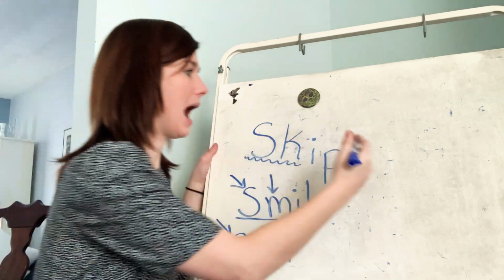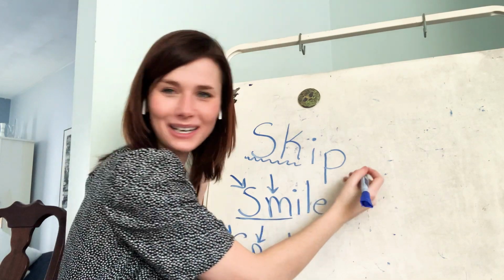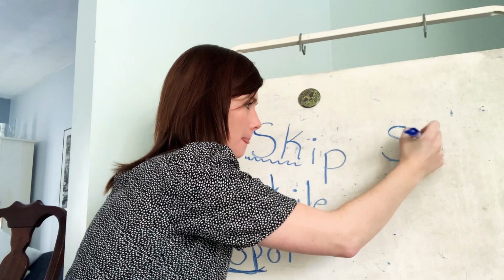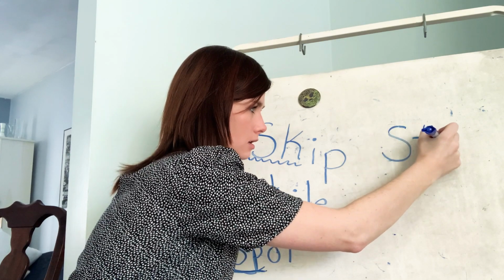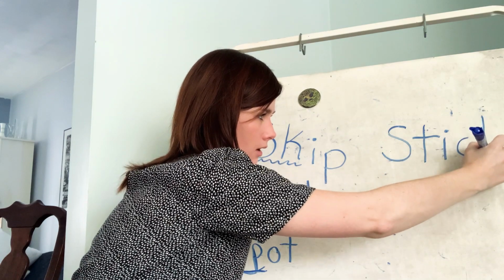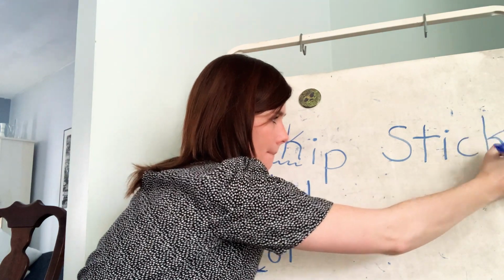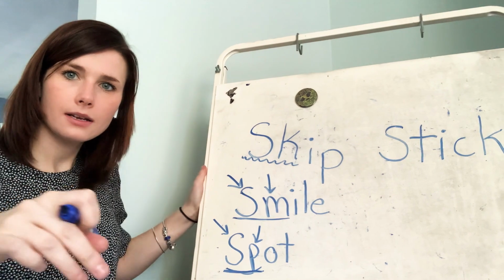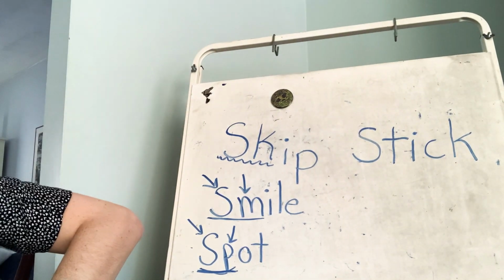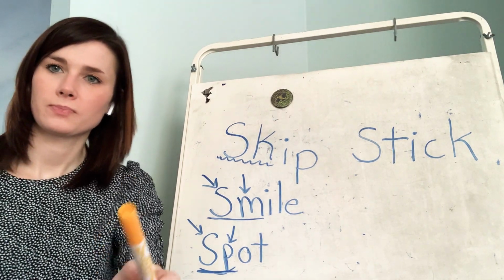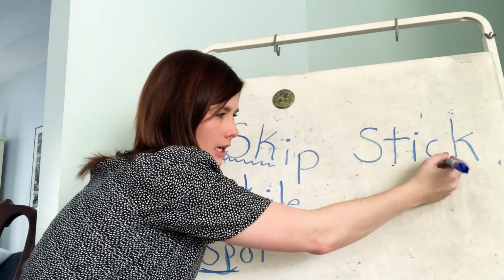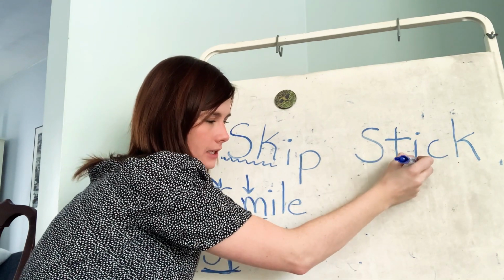All right, let's try another one. S, T, I, C, K. Oh, can you see it? Look. There we go. Okay. Alrighty, we have st, ick.